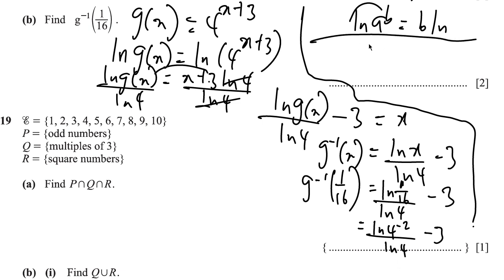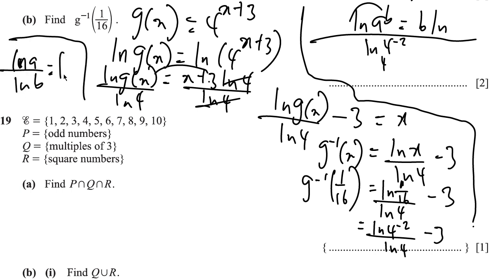And then ln of 4 to the negative 2 divided by ln of 4 is the same as log of 4 to the negative 2 base 4, because that's the change of base theorem, which says that ln A over ln B is equal to log of A base B. And if we get this, it's going to be negative 2, because 4 to the negative 2 gives us this. So we have negative 2, and then negative 3, and negative 2 minus 3 is negative 5. So that is negative 5.